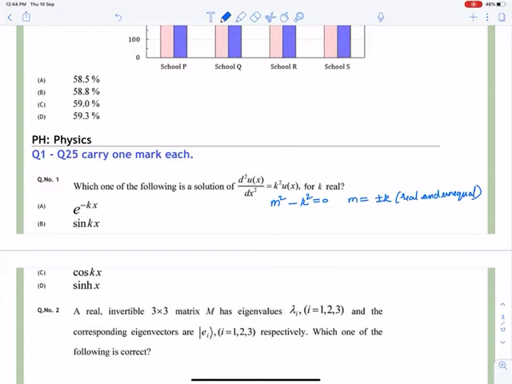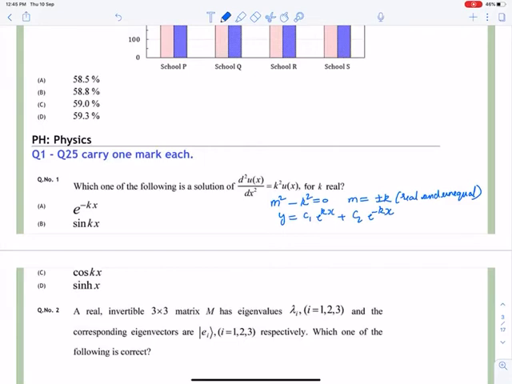Now this type of equation has the solution y is equal to c1 e raised to kx plus c2 e raised to minus kx.